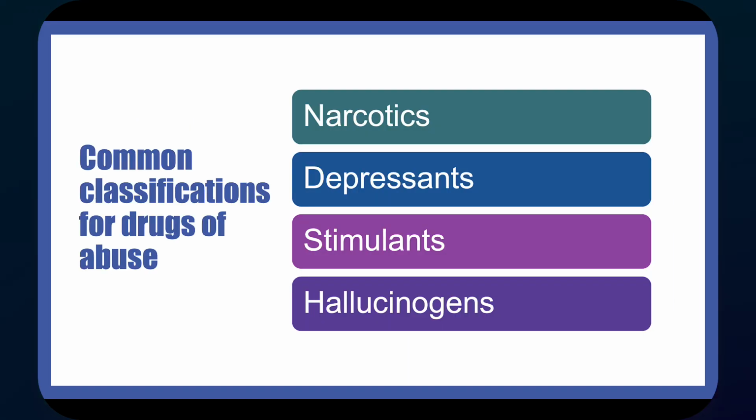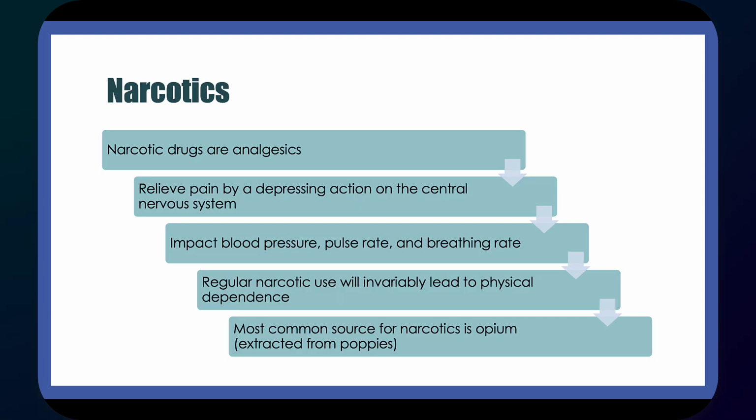Now to our 4 common classifications for drugs of abuse. The first one is narcotics. Narcotics are analgesics. An analgesic is a drug that relieves pain. Narcotics are a class of drugs used to reduce pain by suppressing the central nervous system's ability to relay pain messages to the brain. This is useful for situations where someone's in extreme pain the majority of the time. Narcotics are also extremely addictive. A person can build a tolerance to their normal dose to the point where pain is no longer manageable. They will usually increase their dosage, sometimes resulting in overdose.